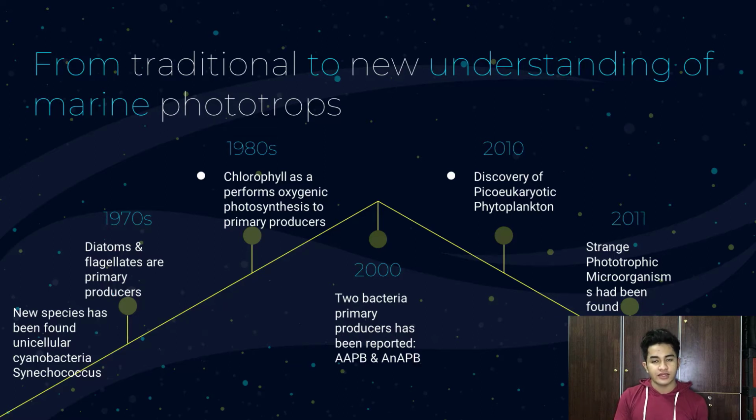In 1917, scientists stated that diatoms and dinoflagellates were the primary producers, and then a new species was found in those years, which is the unicellular cyanobacteria Prochlorococcus. Moving to 1918, chlorophyll as oxygenic photosynthetic primary producer, and moving to 2002, bacteria as primary producers, which are AAPB and ANAPB. AAPB is aerobic anoxygenic photosynthetic bacteria, and ANAPB is anaerobic anoxygenic photosynthetic bacteria, reported in that year. Moving to 2010, the discovery of pico-eukaryotic phytoplankton, and then in 2011 strange phototrophic microorganisms were found.